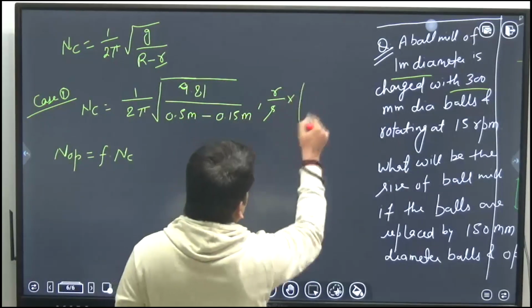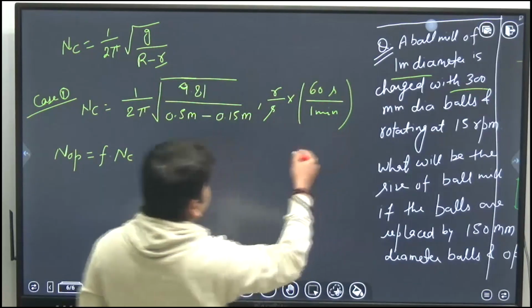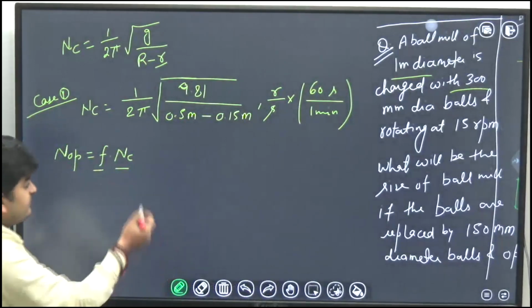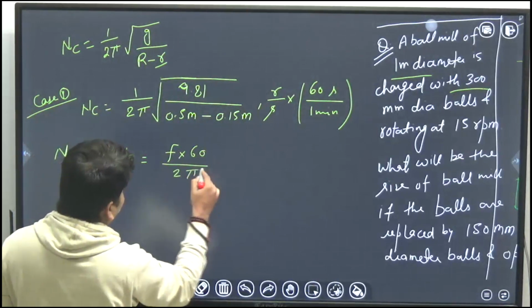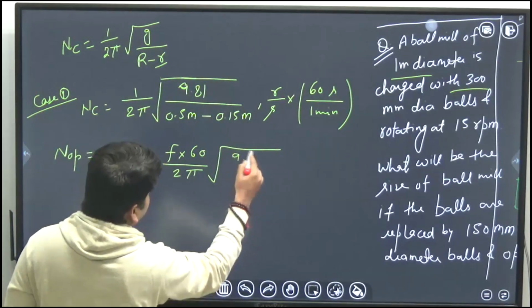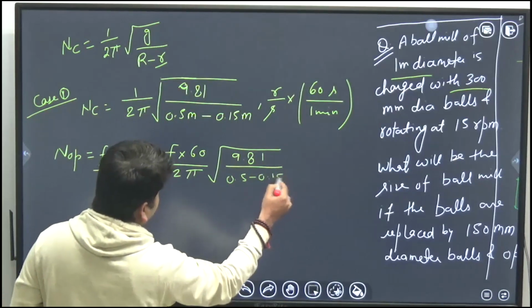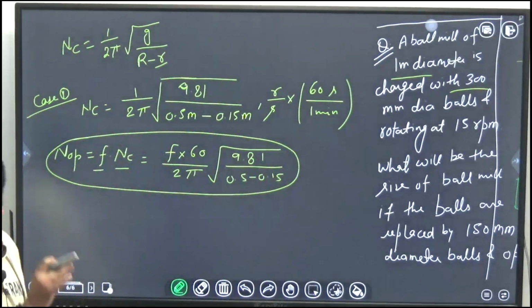I know that 1 minute is equivalent to 60 seconds. So N operating, that is some fraction of the critical speed, will be equal to F into 60 over 2 pi multiplied by the square root of 9.81 over (0.5 minus 0.15). This is case 1.